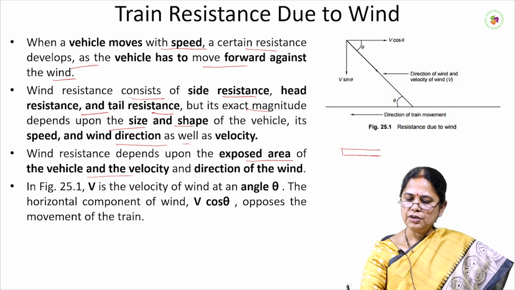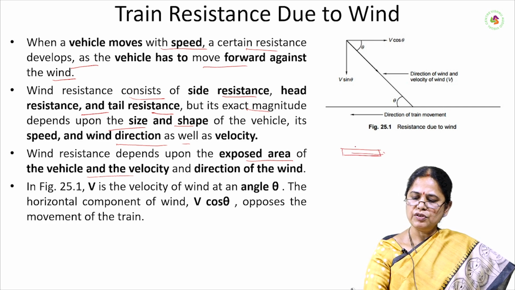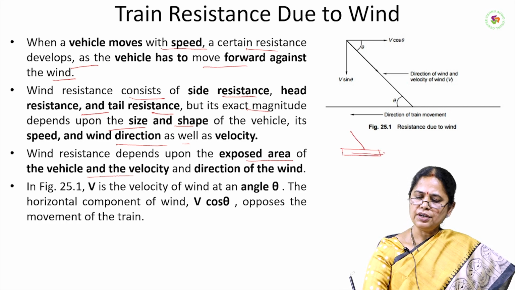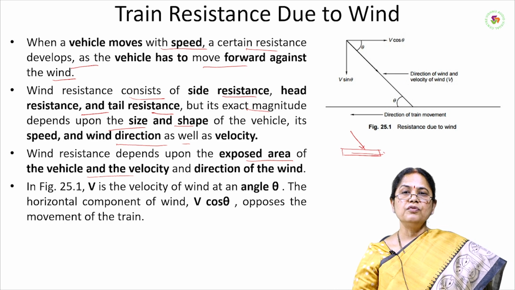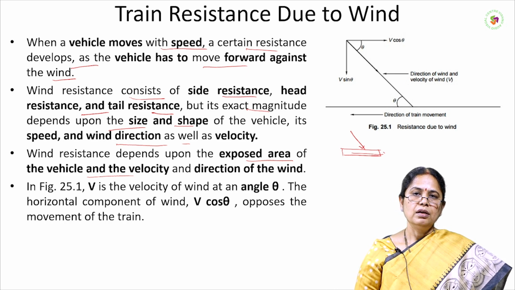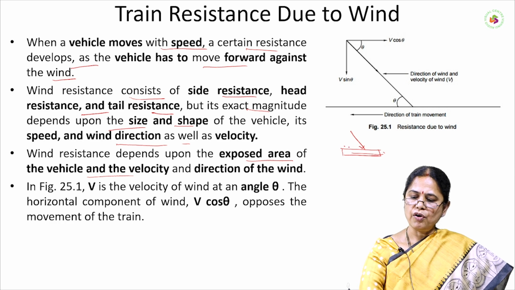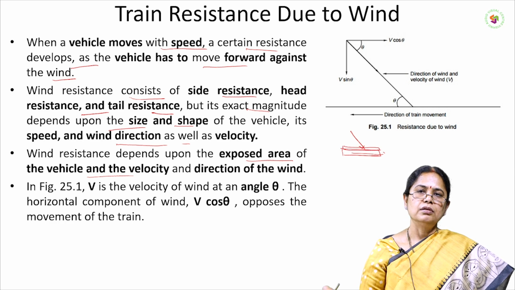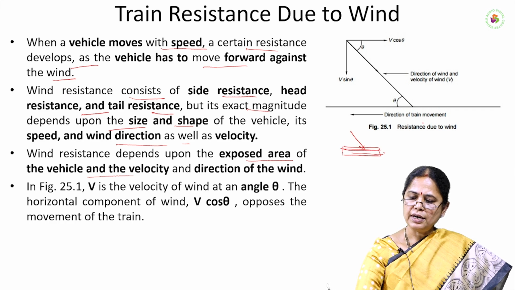This is the plan of the train as it is moving. The direction of the wind is very important: in which direction it is acting on the vehicle, and the exposed area to that particular wind. Here is the diagram, where you can see the resistance due to wind.